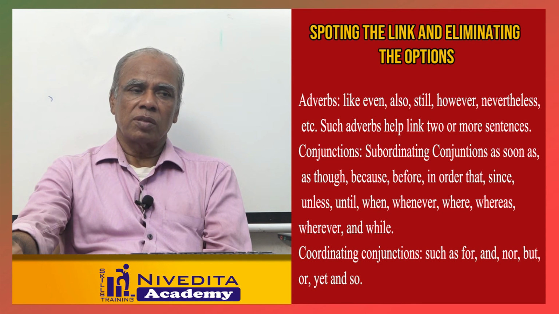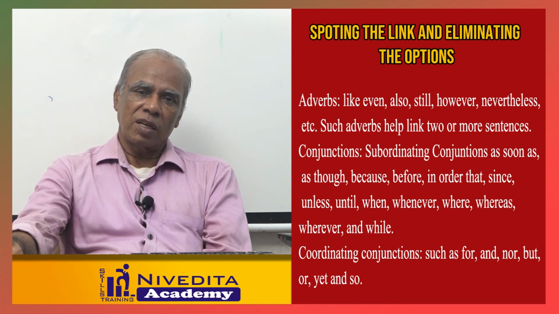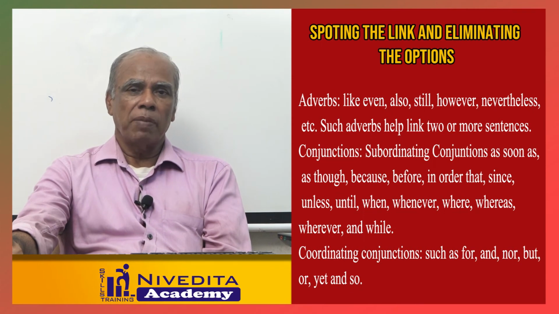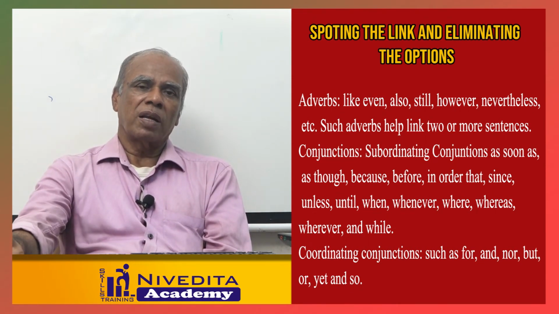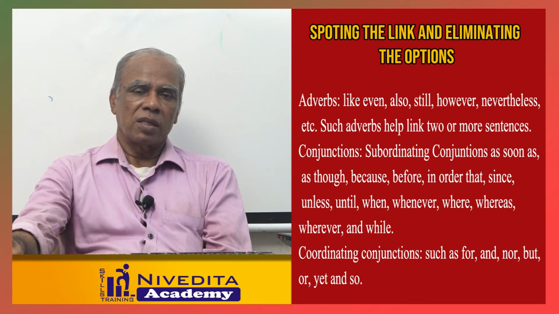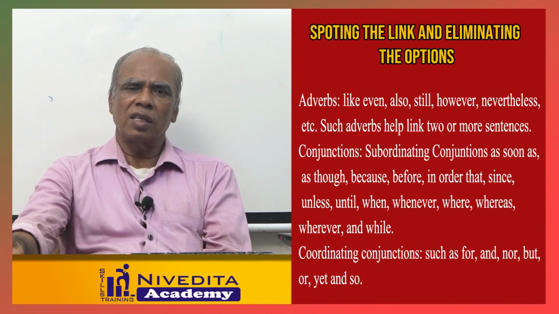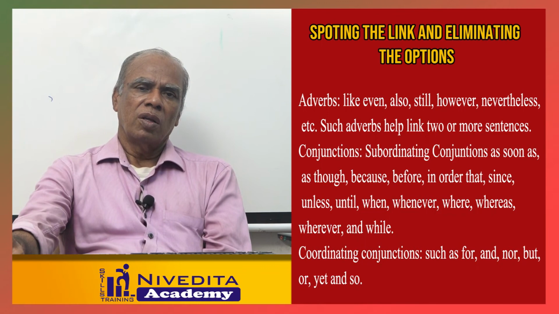This kind of question you can answer this way. You can find whether it is a first sentence or last sentence, or whether it is a mandatory pair. These are very important things you have to find out in para jumbles, so you can answer very easily. It is a very easy scoring question. Three questions will appear in the CAT examination. You can easily answer and score also. Thank you very much.